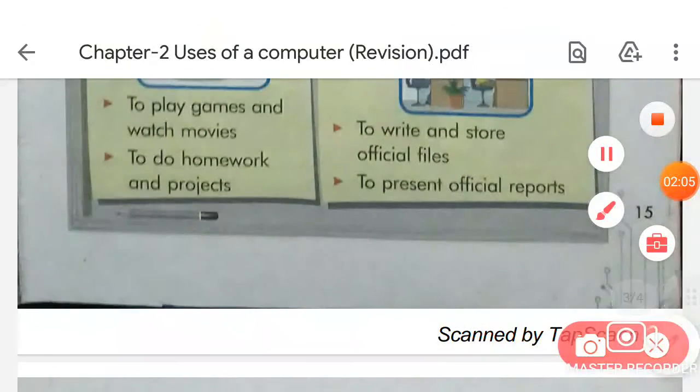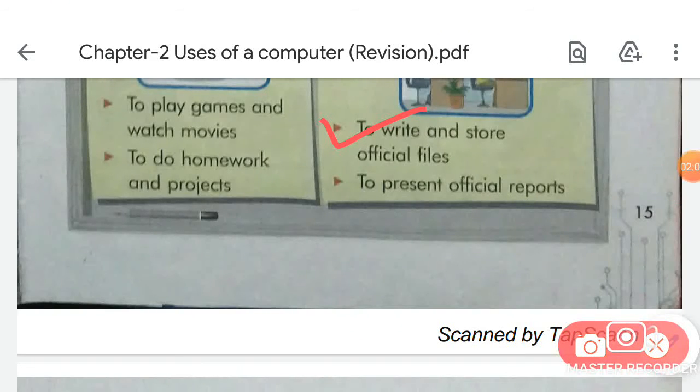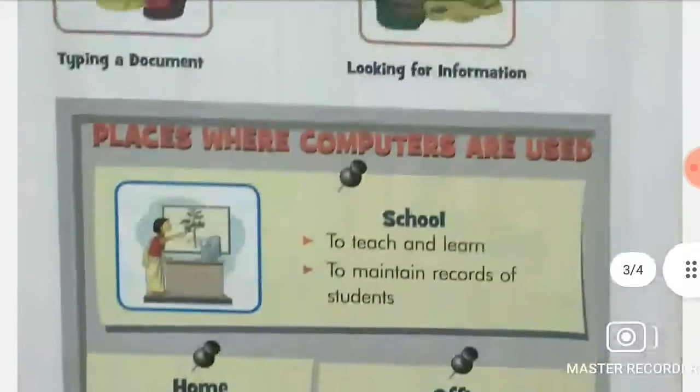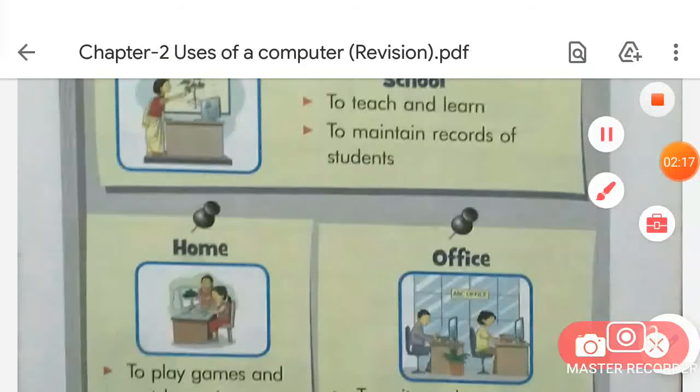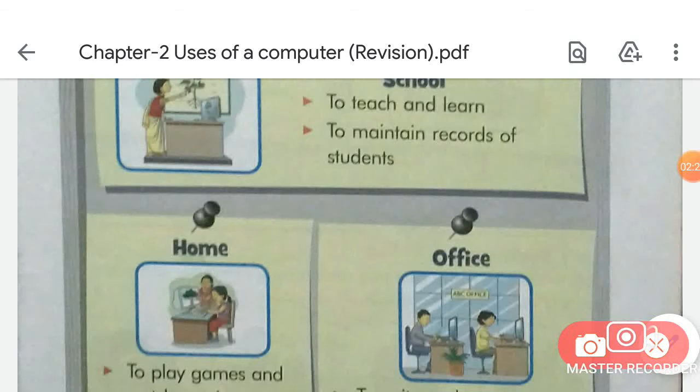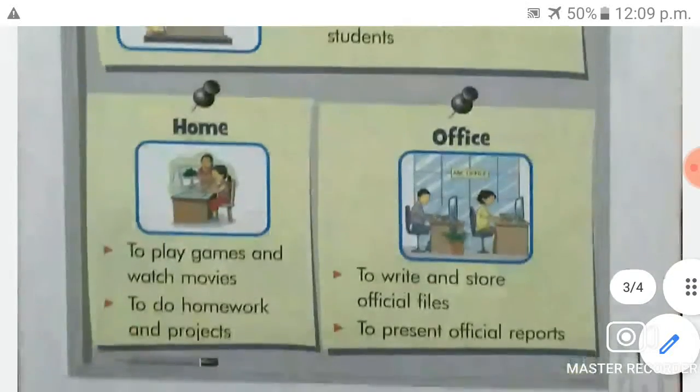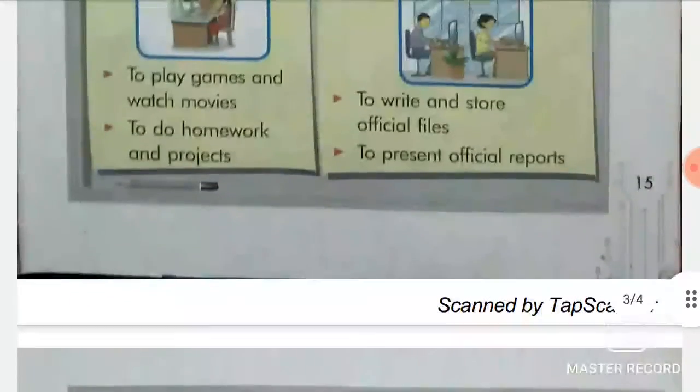So first one is to write and store in official files and to present official reports, okay. So students, till now we learned about the three places where computers are being used at this time. So first one is school, second one is home, and third one is office, okay. Now move on to the next one.